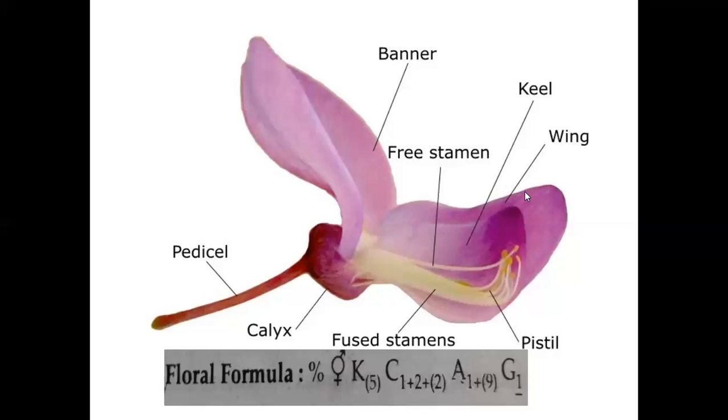When the insects land on the wing petals, they search for nectar. During the search for nectar, the insects put pressure on the wings, as well as on the keel petals. By this pressure, the keel petals open and the essential organs come out from the keel.